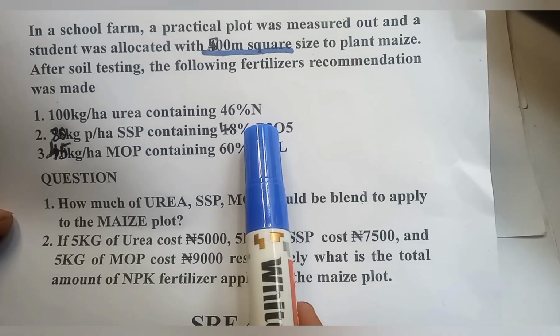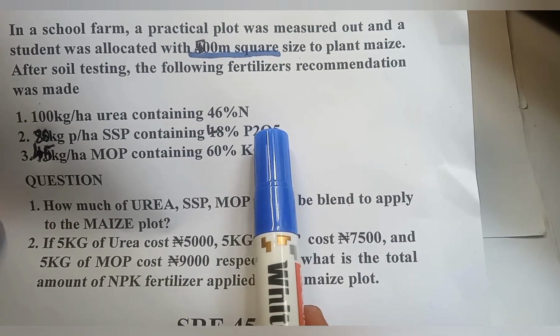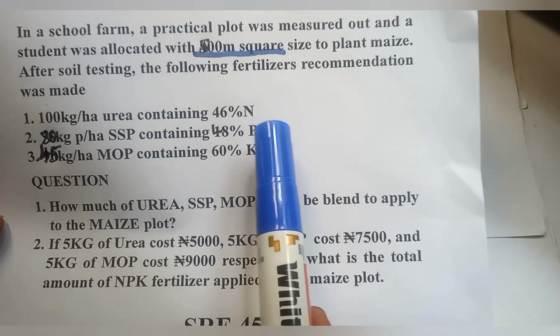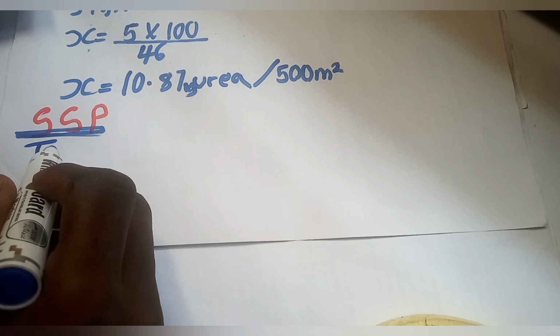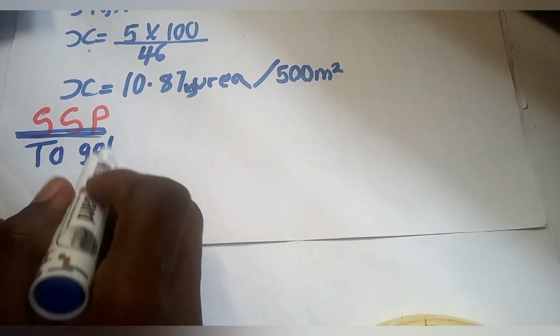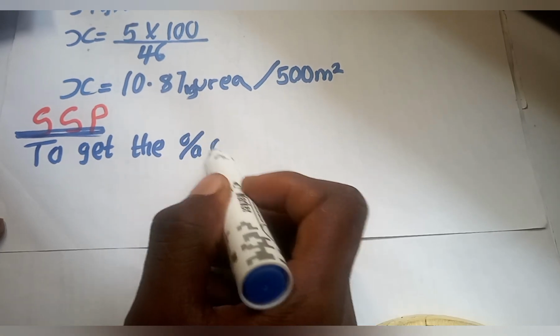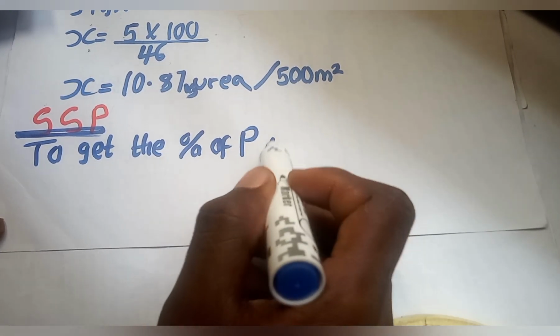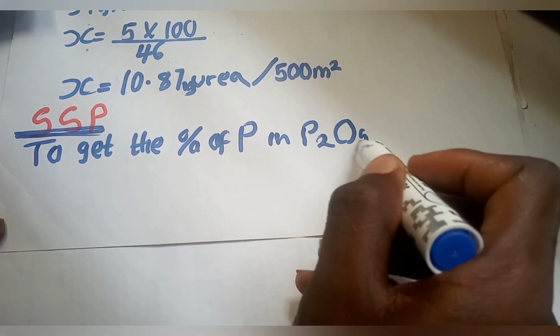But in that case, I will give you a unit that you can easily multiply this percentage with and get the percentage of your P2 only. You get it? Just follow me carefully. So I write here, to get the percentage of P in P2O5.